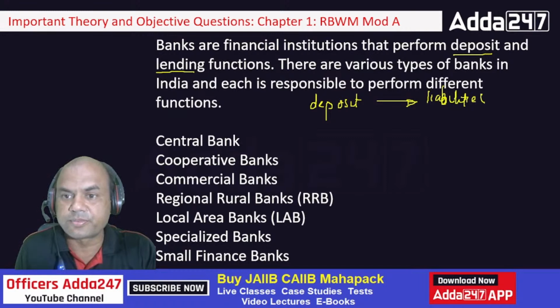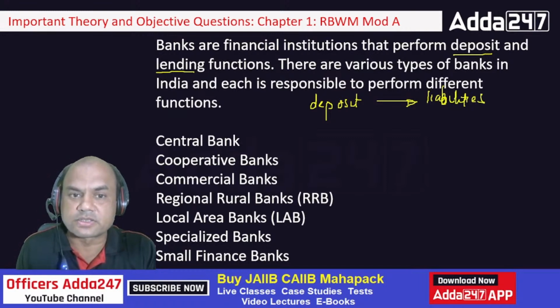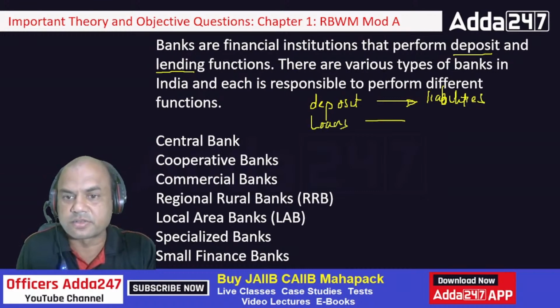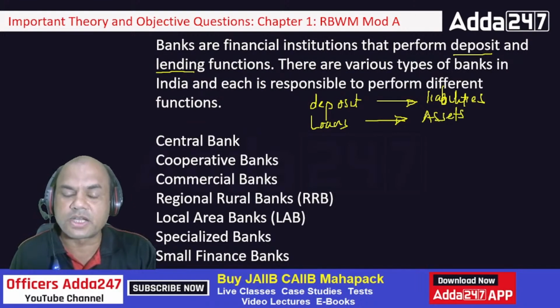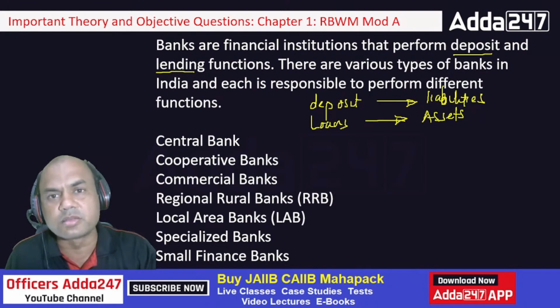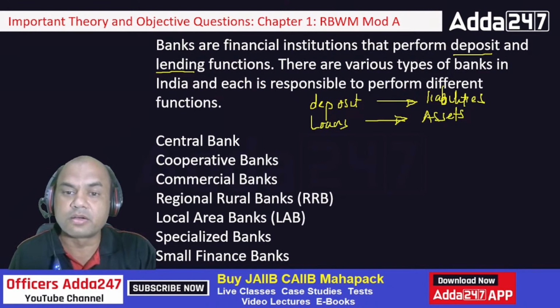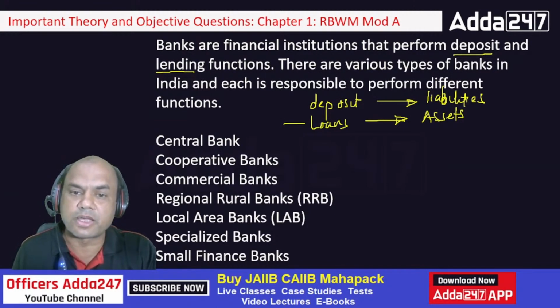And for the asset, this lending, loans, these are known as assets for the bank. So deposits and loans. From where does the bank earn money? The bank earns money from loans.